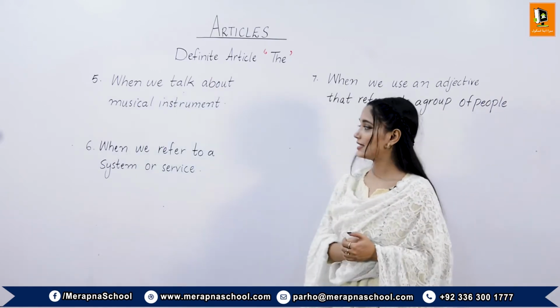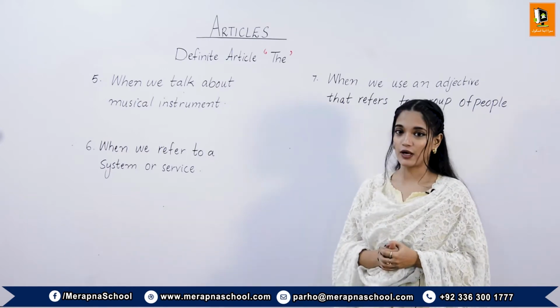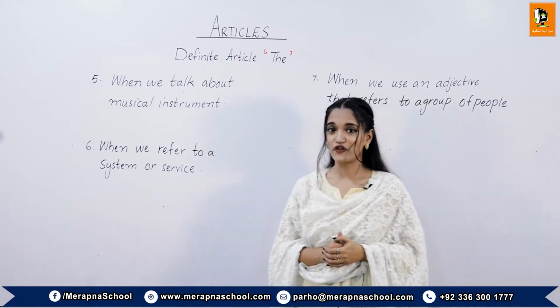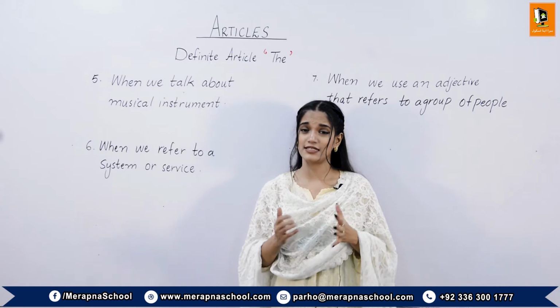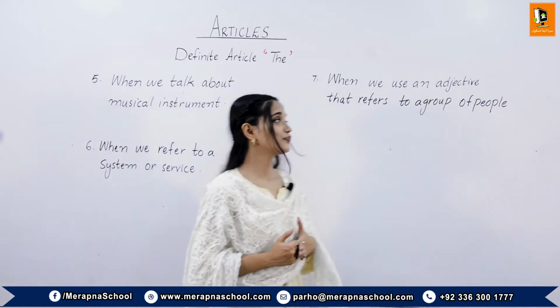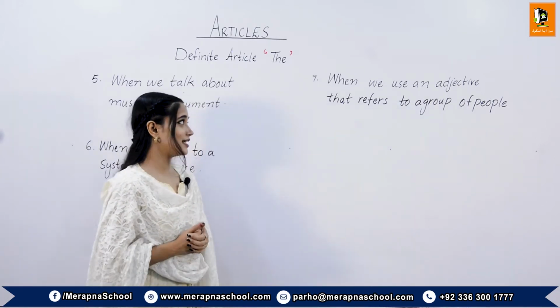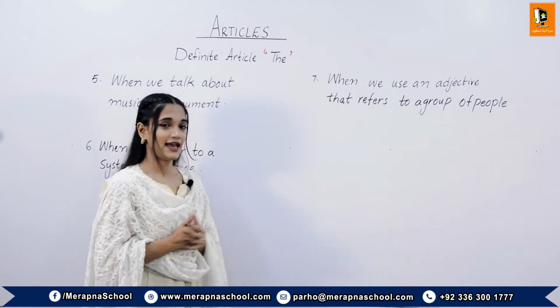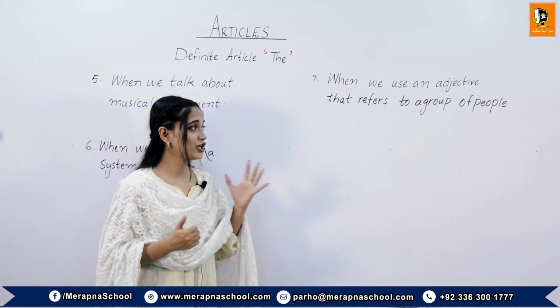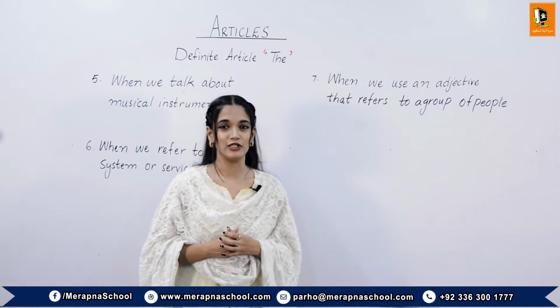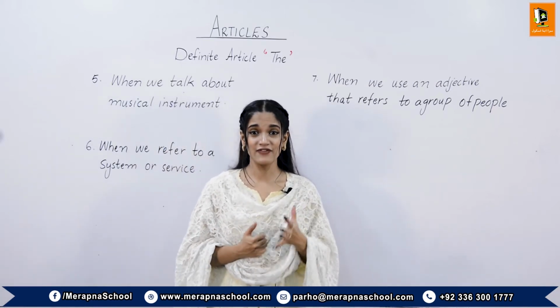The sixth case is when we refer to a system or service. For example, how long does it take by the train? The seventh case is when we use an adjective that refers to a group of people. For example, life can be hard for the poor.